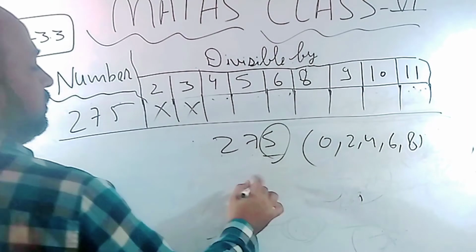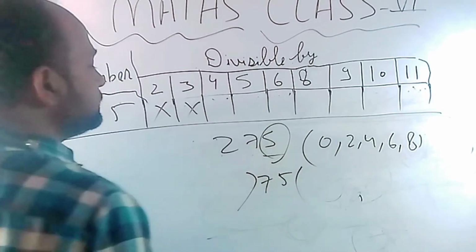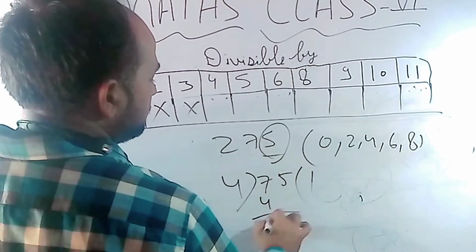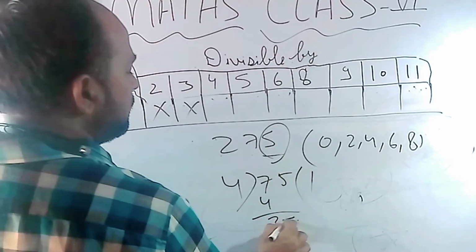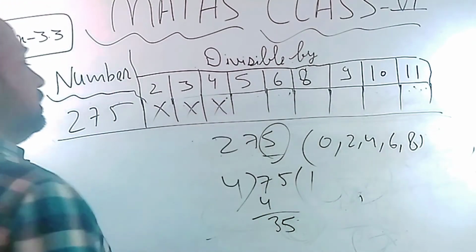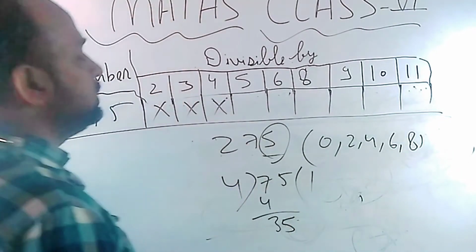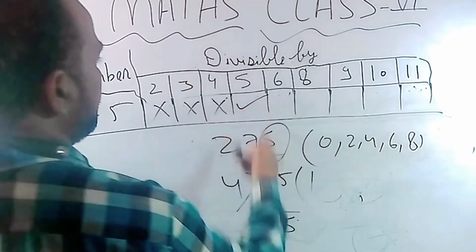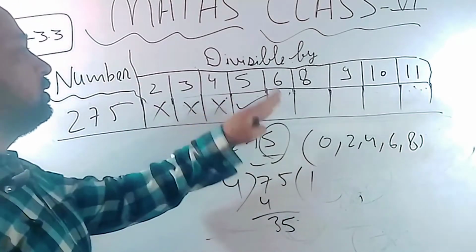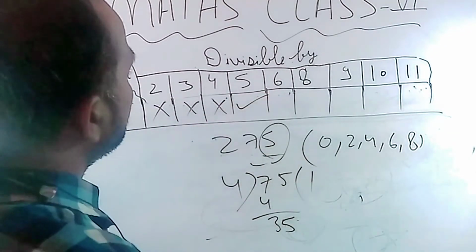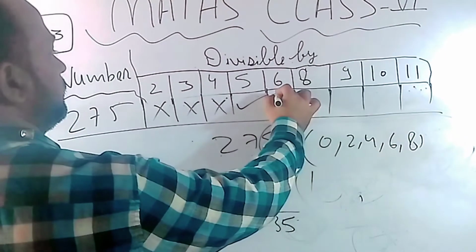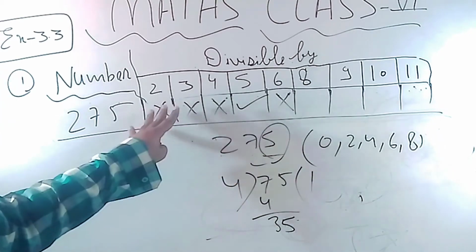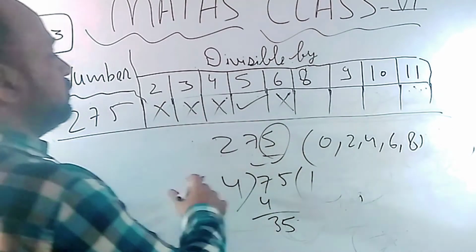Now in the case of 4, check the last two digits, 75. Is 75 divisible by 4 or not? 4 1s are 4 and 35 left, and 35 will not come in the 4 table, so it will not go. Now in the case of 5, last digit must be either 0 or 5. So 5 is coming, so it will be divisible by 5. Now if any number is divisible by 2 and 3, we can say that number will also be divisible by 6. Here this number is not divisible by 2 and 3, so it cannot be divisible by 6 also.